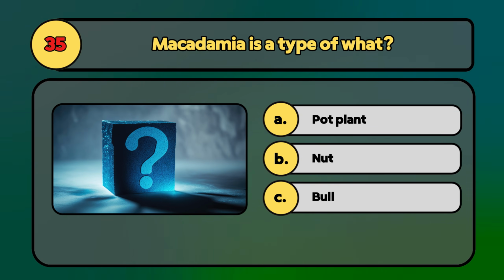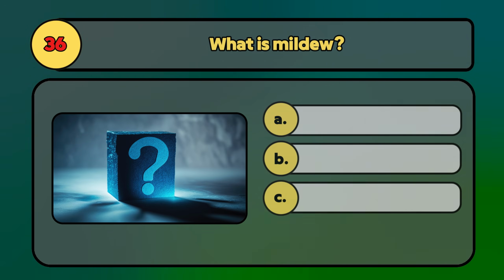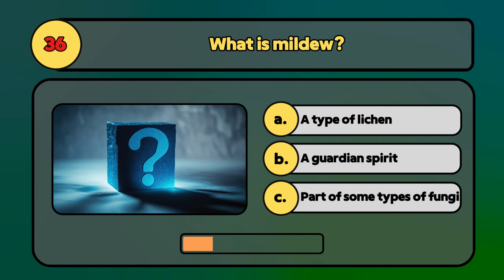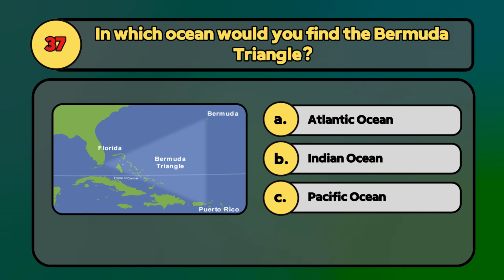Macadamia is a type of what? Macadamia is a type of nut. What is mildew? Mildew is part of some types of fungi. In which ocean would you find the Bermuda Triangle? In the Atlantic Ocean.